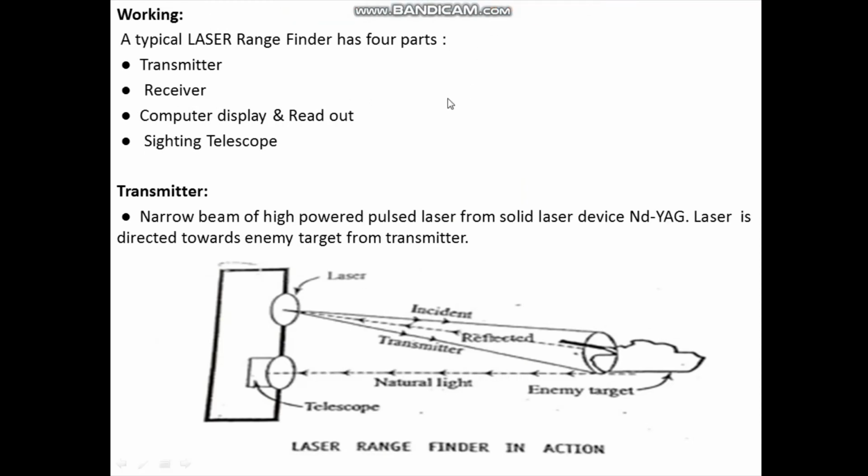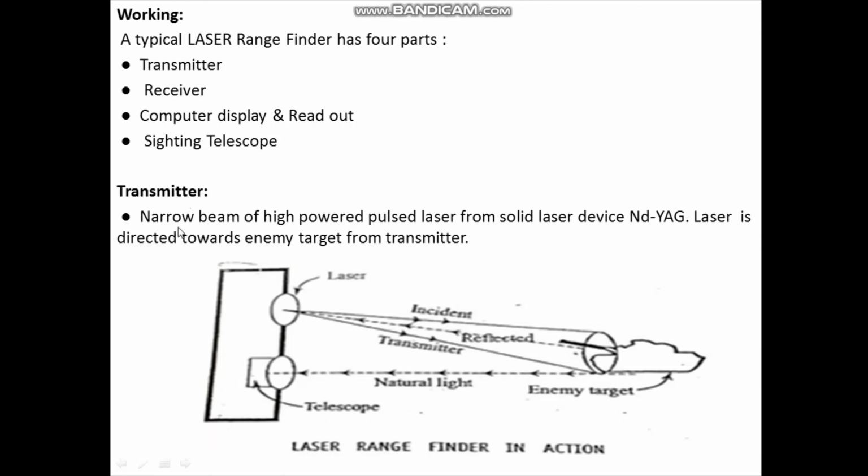Construction and working of laser range finder. A typical laser rangefinder has four parts. One is transmitter, next receiver, then computer display and readout, and sighting telescope. Now first is the transmitter.